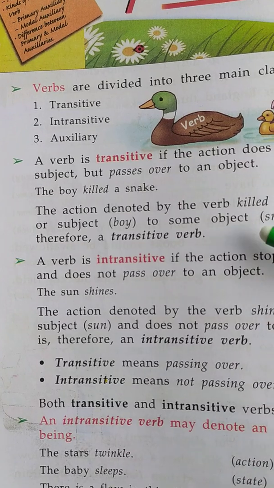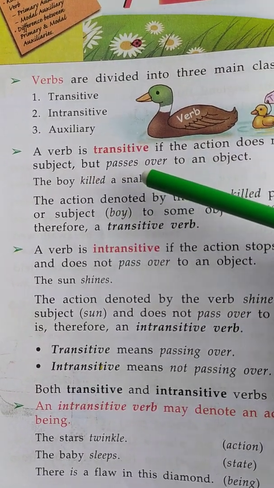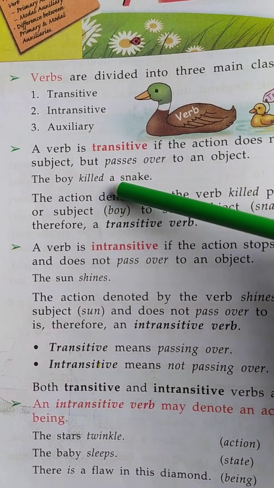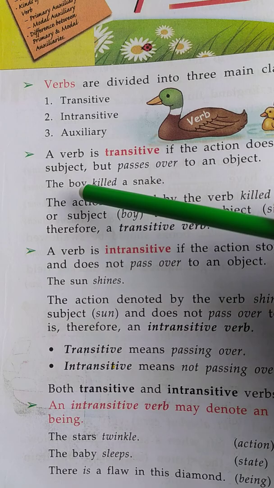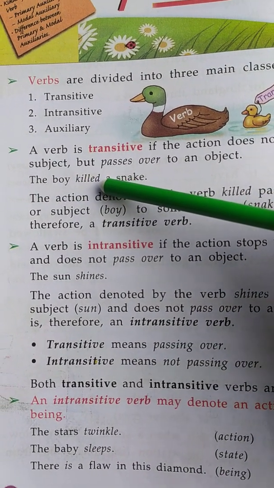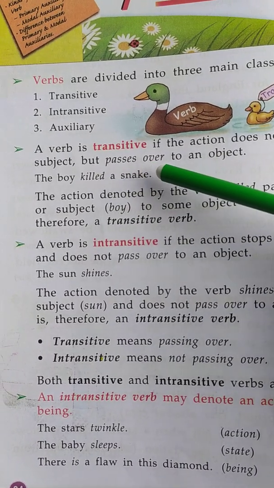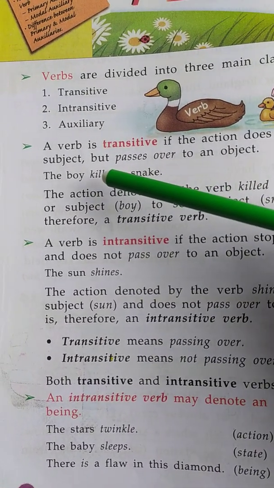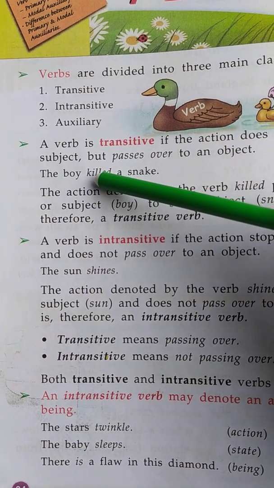Okay, for example, see here, the boy killed a snake. In this sentence, the boy is the doer or the subject. Killed is the verb.